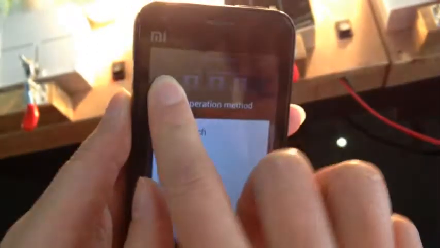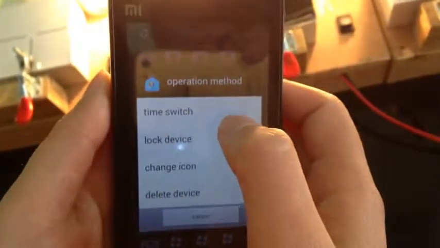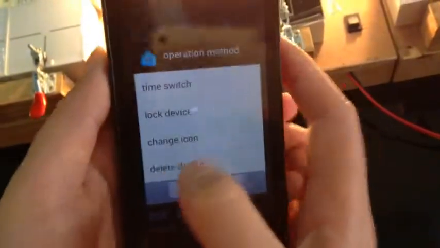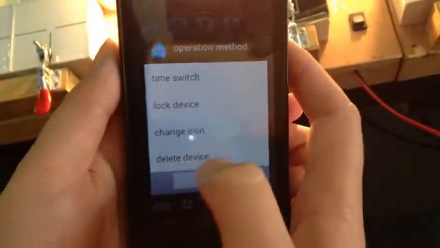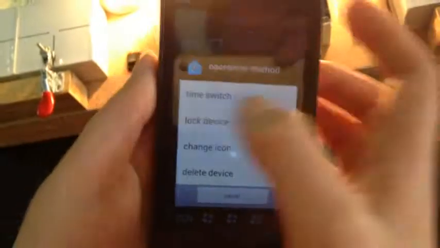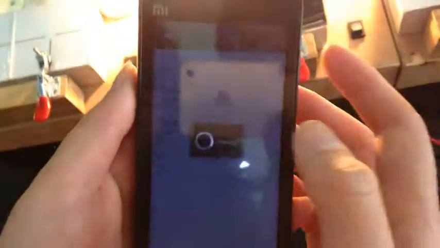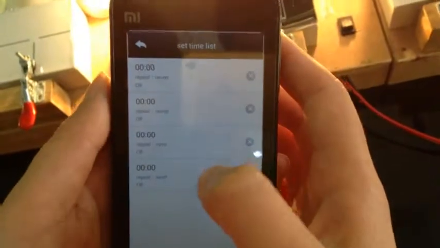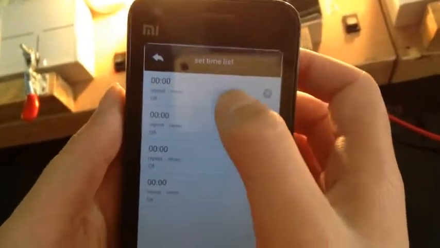Press this button. It will show the functions, for example, time switch, lock device, change icon, delete device. Time switch means you can set a timer for this switch.